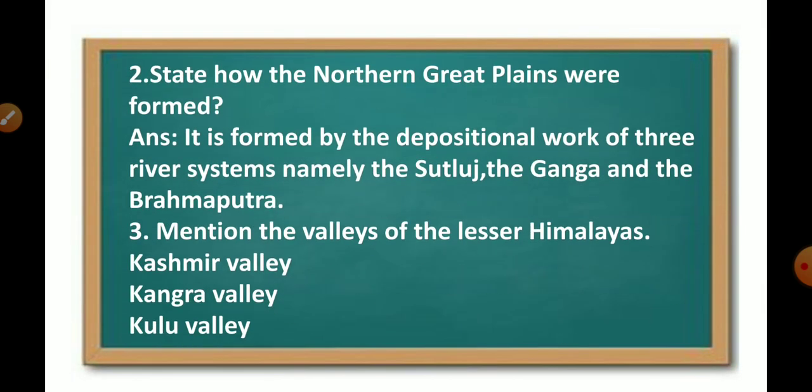Next question. State how the Northern Great Plains were formed. It is formed by the depositional work of three river systems, Satluj, Ganga and Brahmaputra. Mention the valleys of the Lesser Himalaya. Kashmir Valley, Kangra Valley and Kulu Valley.